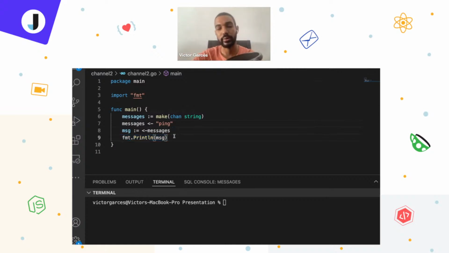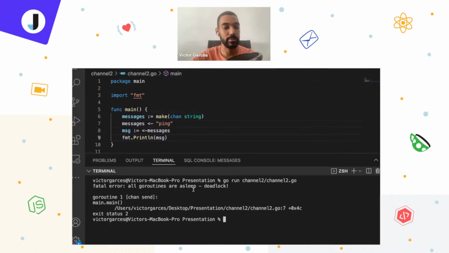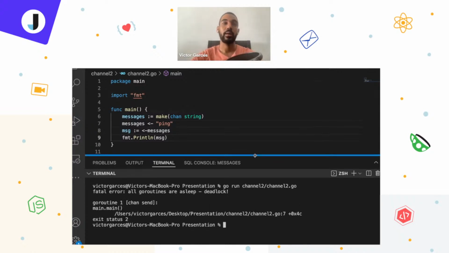Any problem with that, right? Well, that's not the truth in this case. Here you receive this kind of error: all Goroutines are asleep, deadlock. Why? Because channels are blocking operations. What does that mean?